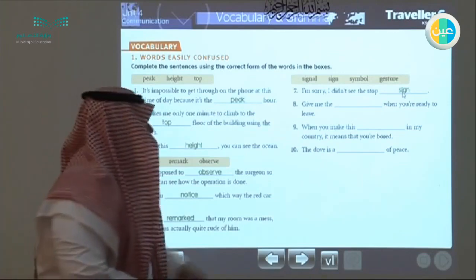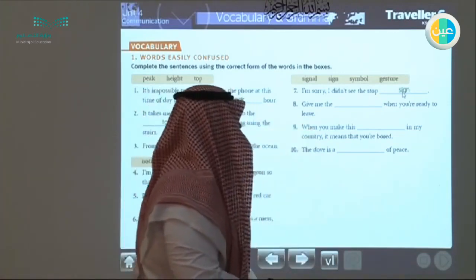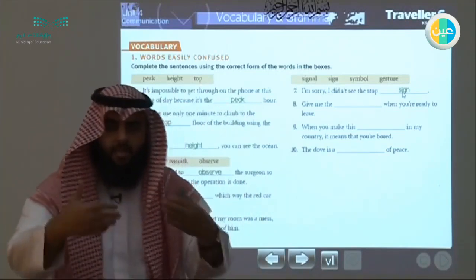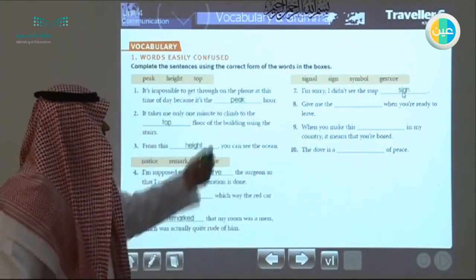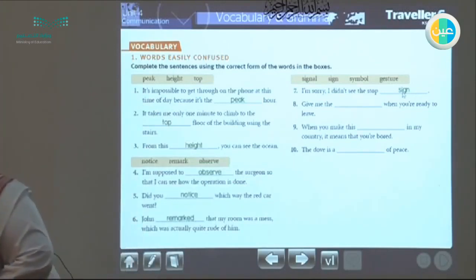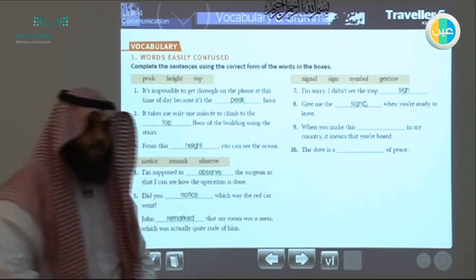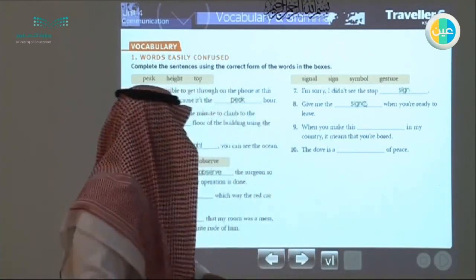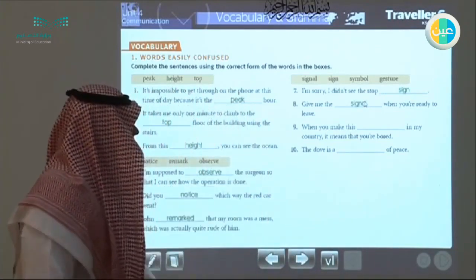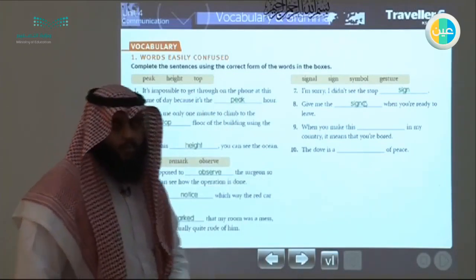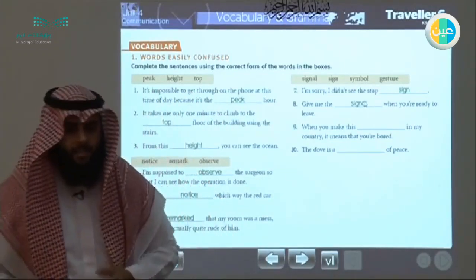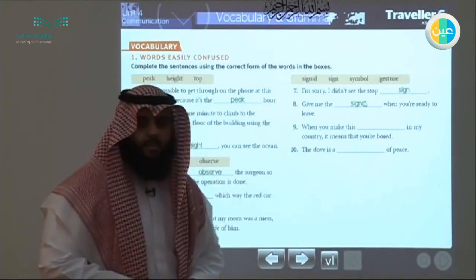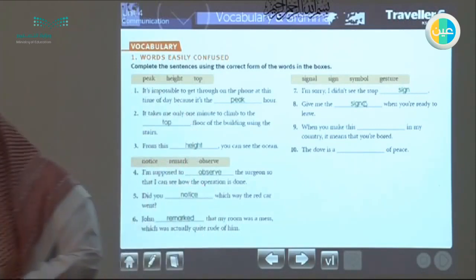A stop sign. Give me the when you are ready to leave. So do you want to leave? You need to give me something. Give me a message. Give me a signal to leave. I need something from you, either a sound or a gesture, a movement, a picture that gives me a meaning. If you do this motion in my country, it means that you are bored. So he's talking about body movement, gestures.